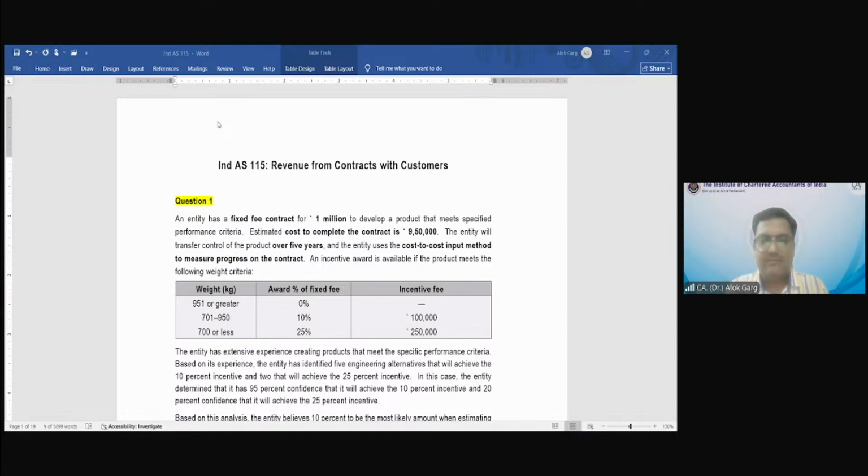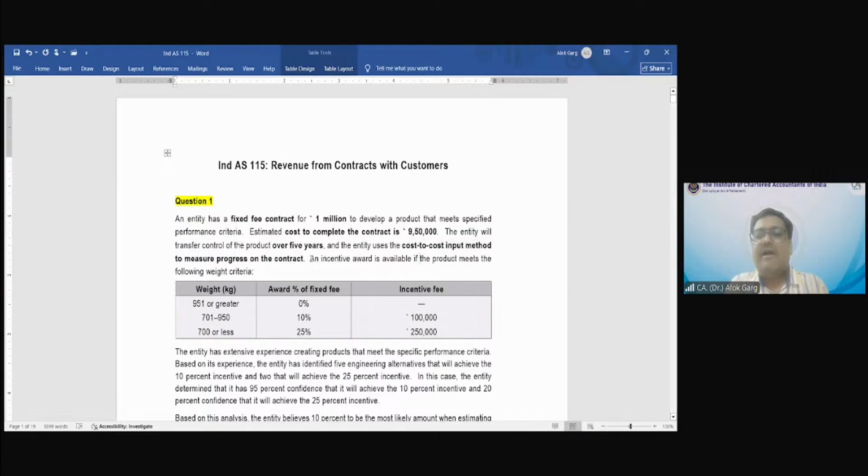To allocate the expense on the basis of estimated cost. Yes, so cost to cost input method means you are evaluating the performance, the percentage of completion of the work, on the basis of cost. As I told you, the total cost is 9.5 lakh. If in the first year the actual cost incurred is 1 lakh, then what is the percentage of completion? 1 lakh divided by 9.5 lakh, almost 10%, 11% almost.